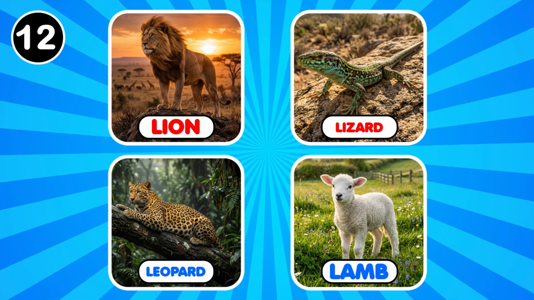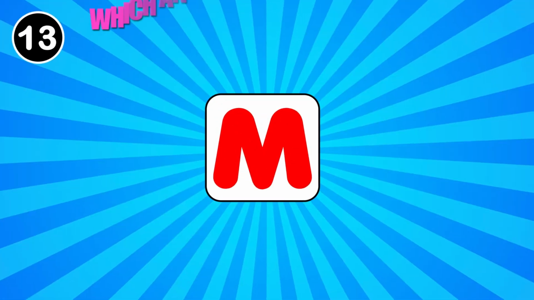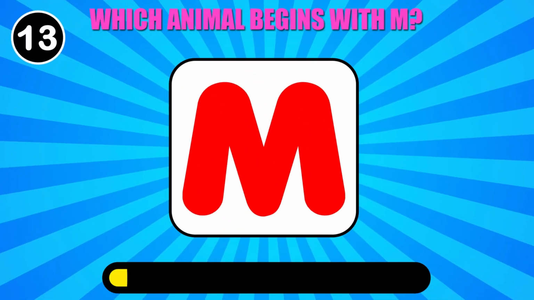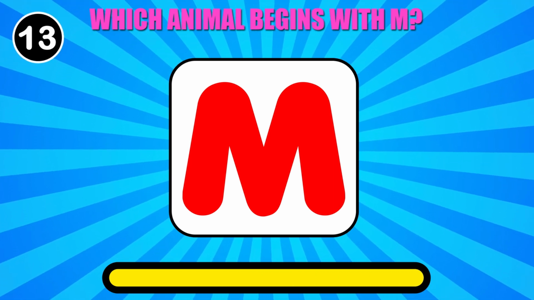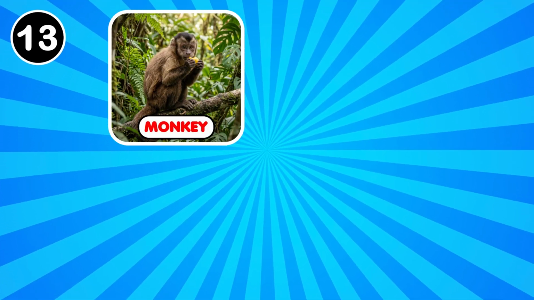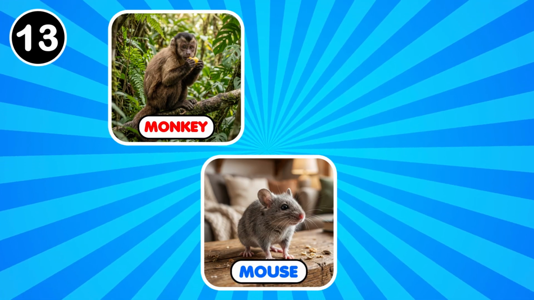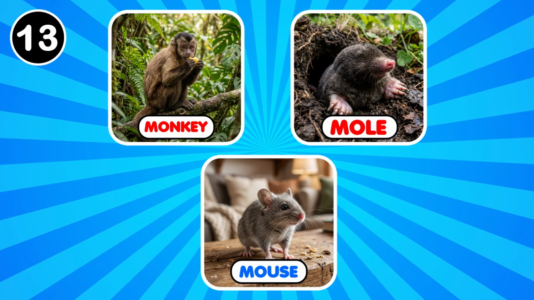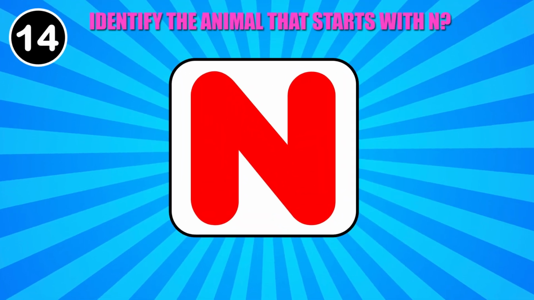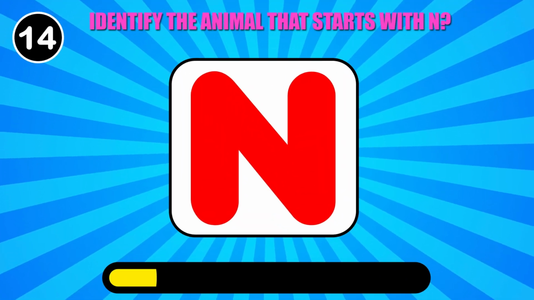You are doing great. Which animal begins with M? Monkey, mouse, mole. Amazing work!